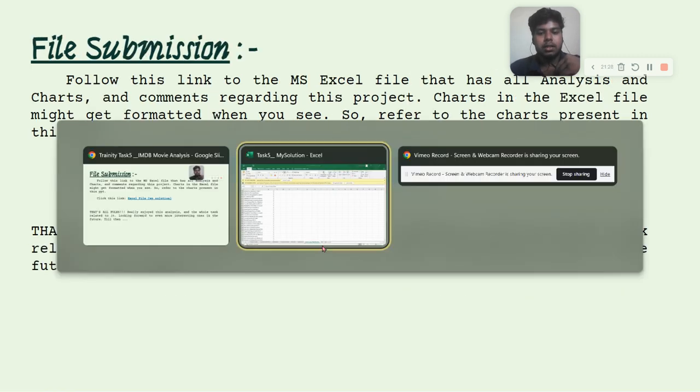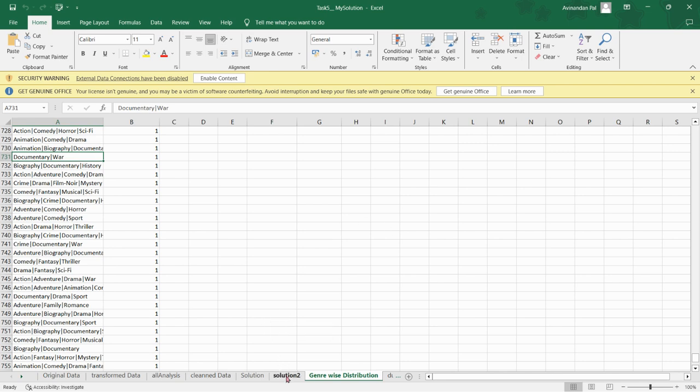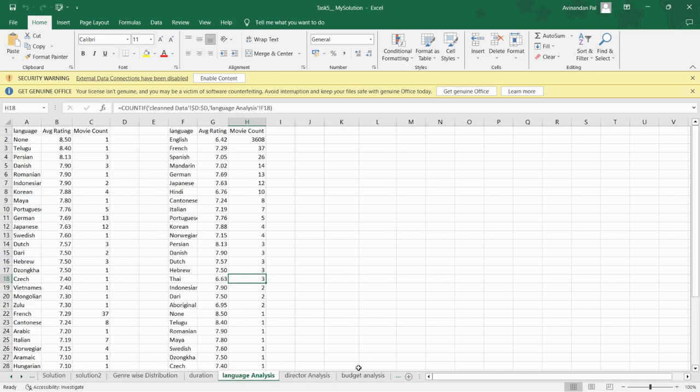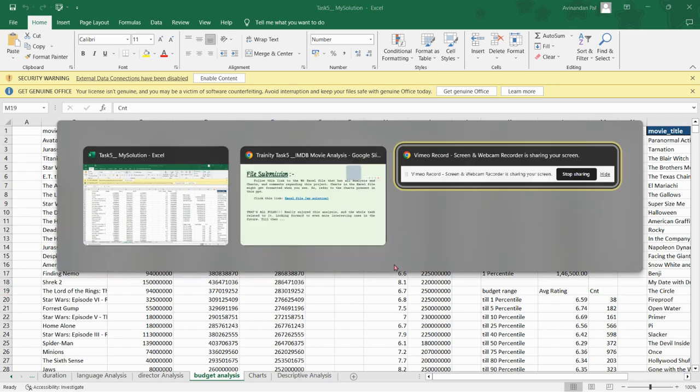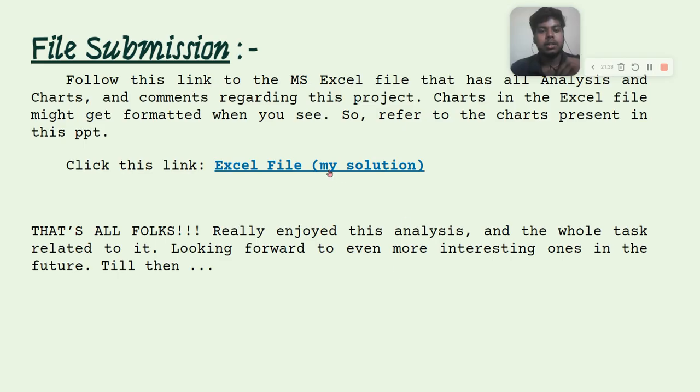So all these analyses, data sets, and charts are present in this particular Excel file, and you can find it through this link.